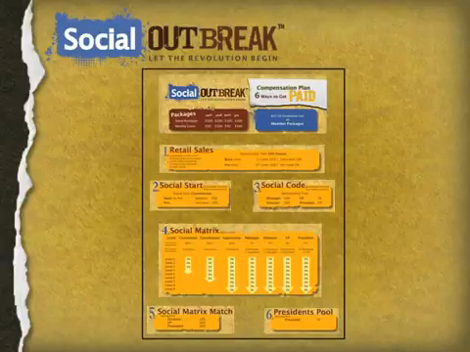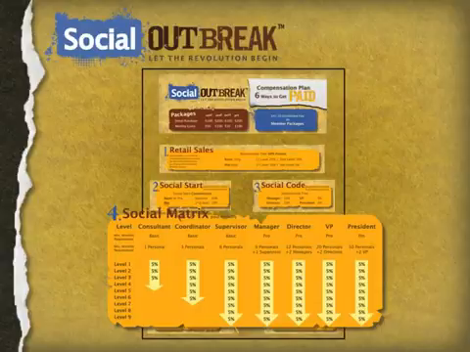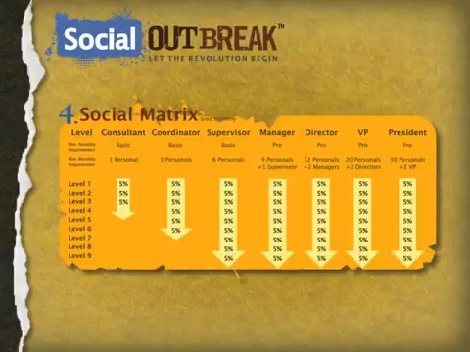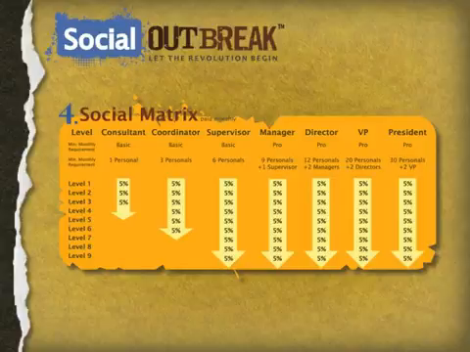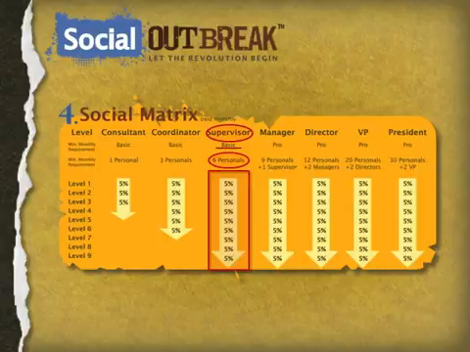Next we will discuss the social matrix portion of our compensation plan. What most people want to know is, what do I need to do to get paid on all 9 levels of my matrix? That information can be found in this column right here, in which you'll see that to get paid on 9 levels you must become a supervisor in Social Outbreak, and you do that by sponsoring 6 people personally. Now that can be 6 people on AutoPay that are either retail customers or IBOs within your matrix, or any combination therein. You also only need to be on the basic AutoPay level yourself to qualify.